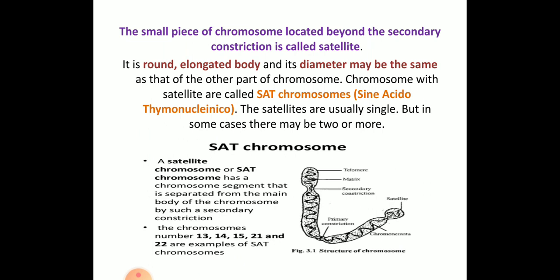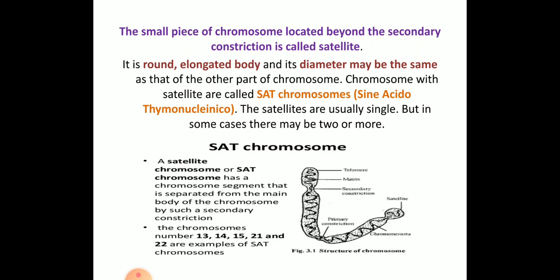The small piece of the chromosome located beyond the secondary constriction, above the secondary constriction, we call a satellite. They are round, elongated bodies, and the diameter may be usually the same as the chromosome, and the chromosome with the satellite we call a SAT chromosome. Usually the satellites are single, but in some cases there may be 2 or more.